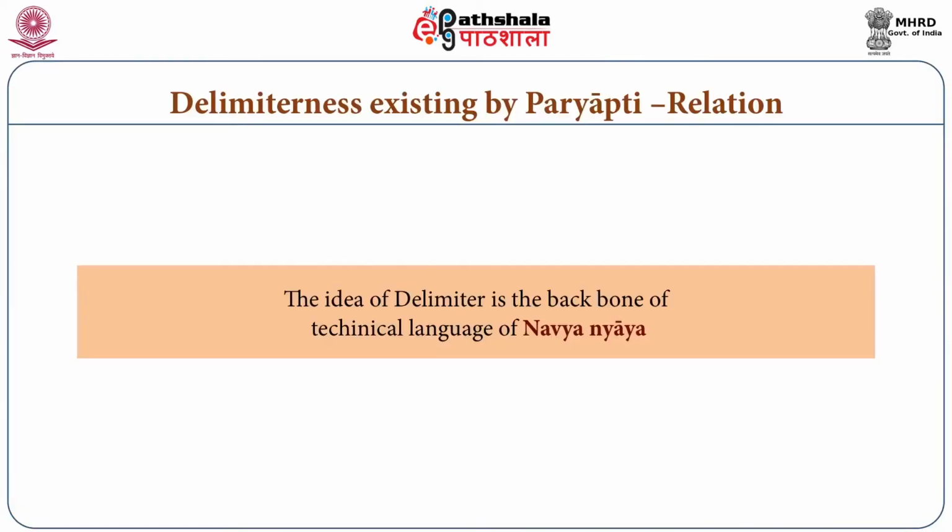So in talking about Sambandh, talking about absence, we need a delimiter. Without a delimiter, it would all be in confusion. We cannot understand clearly. So you can say that the idea of delimiter is the backbone of the technical language of Navya. So in the technical language of Navya, they introduced the idea of avachedakata, that is delimiter.